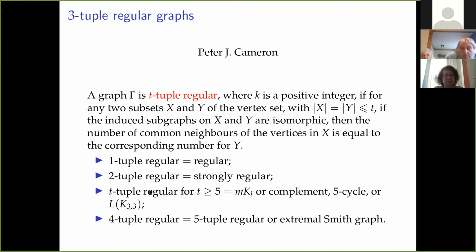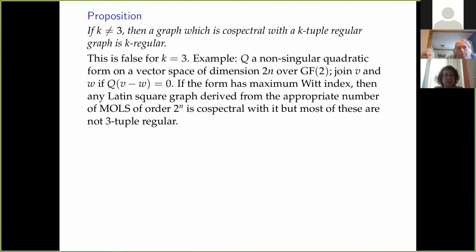And for 5-tuple regular or more, you know all the graphs, so it's actually very easy. No 2 of these are co-spectral. And 4-tuple regular extremal Smith graphs are just defined by their parameters, and so they must be 4-tuple regular. So this proposition does not hold for k equals 3.